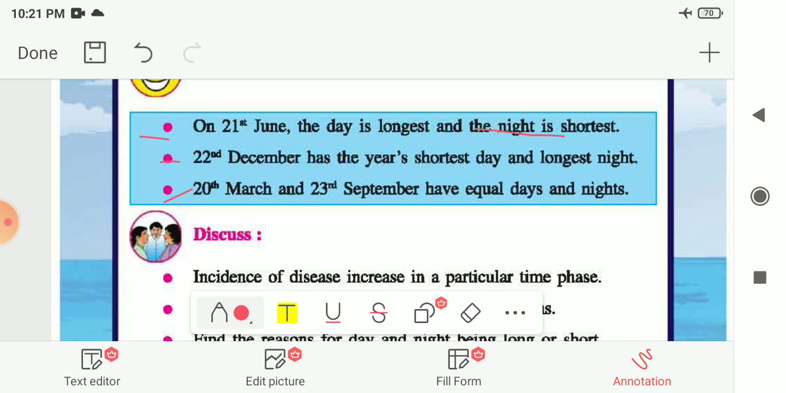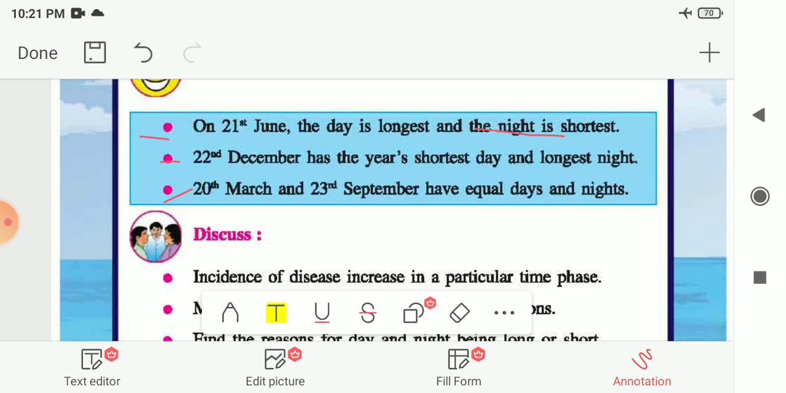The next one is that 20th March and 23rd September have equal days and equal nights. The daytime and night time are equal on 20th March and 23rd September. So these are some of the facts about the length of the day and night.